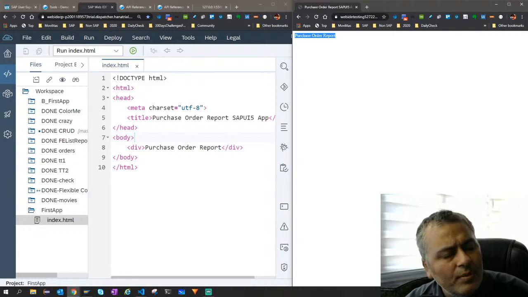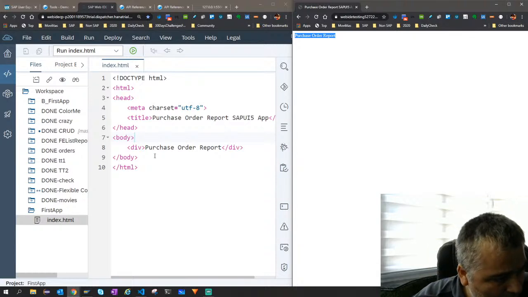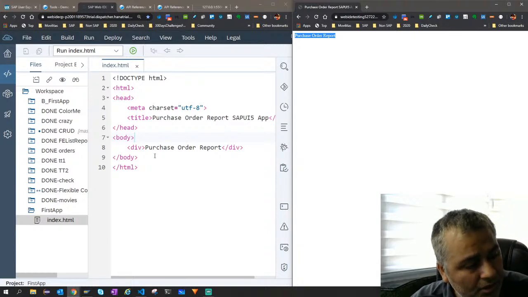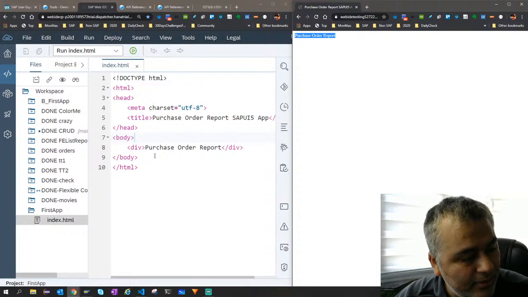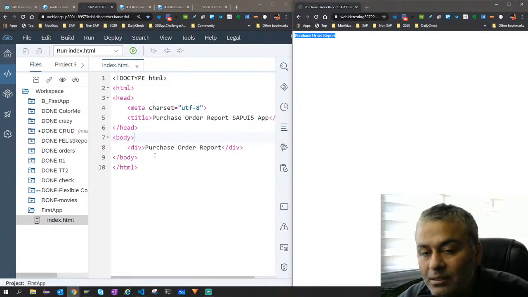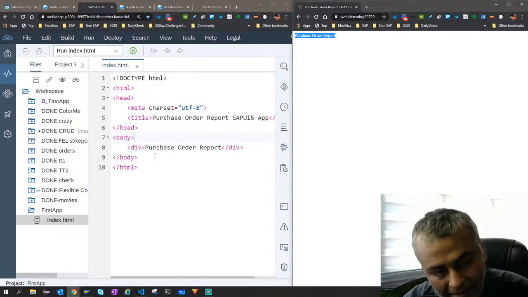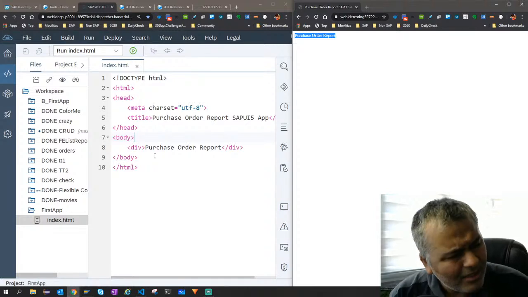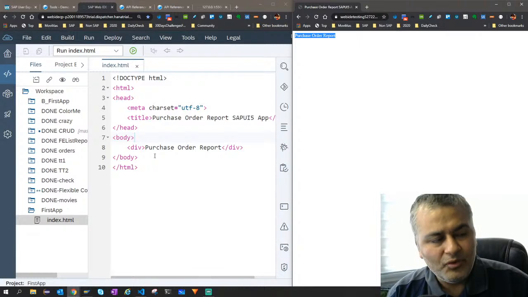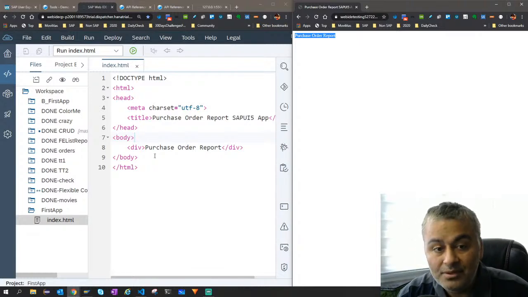Now you must be thinking that you can add colors to it with CSS. One question is from Alok: can we use ES5 instead of the Northwind data service? Of course, Alok, very good point. ES5 you can use, and we can use any one. All you need is an API. ES5 you can use definitely.